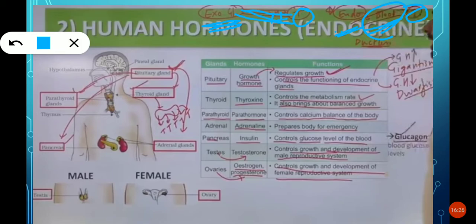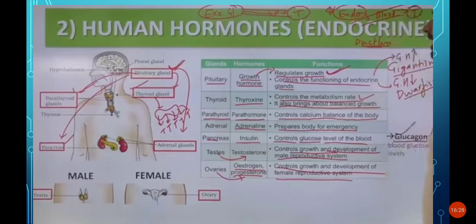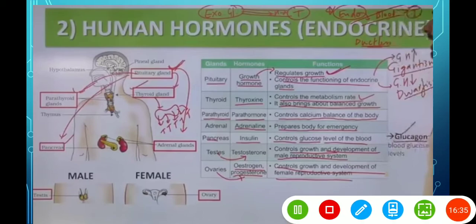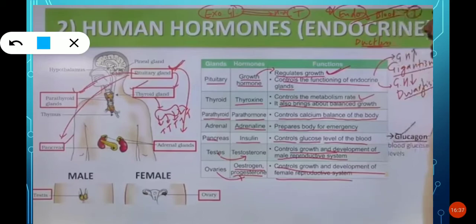In this chapter we are going to learn about endocrine glands. These are the pituitary gland, thyroid gland, parathyroid gland, pancreas, adrenal glands, and testis and ovaries. We are going to learn about these glands and what the functions of these glands are.